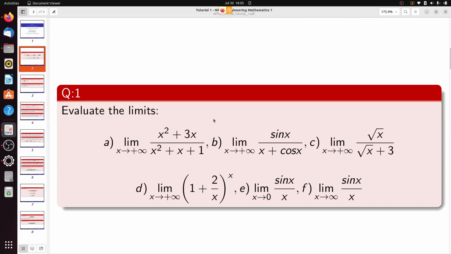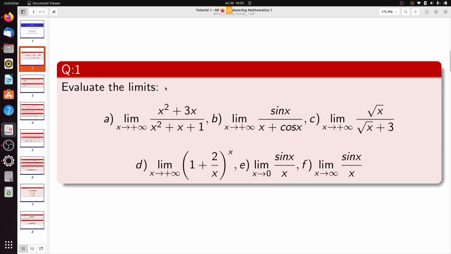Here I have given some questions on determination of limits. You see there are 5 questions where we want to determine the limits, and I have the solutions, which I will discuss. Like question number 1e, the limit as x tends to 0 of sin x by x. This is one of the very basic questions on limits.